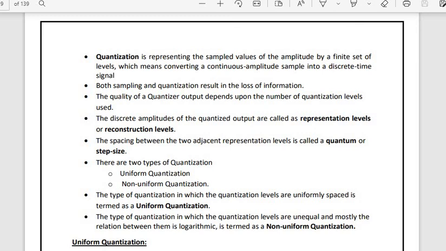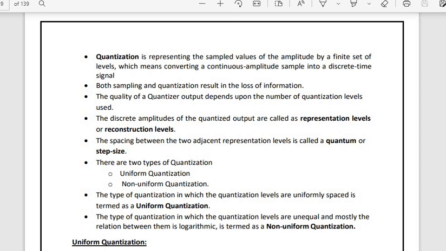As I have said already, sampling means you are just converting the signal into narrow pulses, and for quantization you are prefixing particular values. So both sampling as well as quantization result in loss of information. A bit of information loss will be there. The quality of the quantizer output depends upon the number of quantization levels that have been used. The discrete amplitudes of the quantized output are called representation levels or reconstruction levels. I'll repeat this: the discrete amplitudes of the quantized output are called representation levels or reconstruction levels.